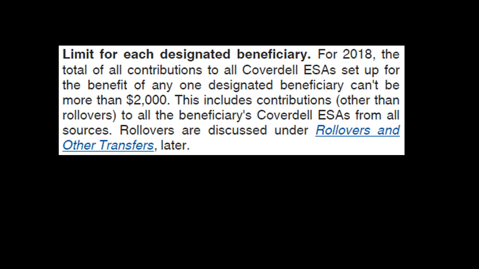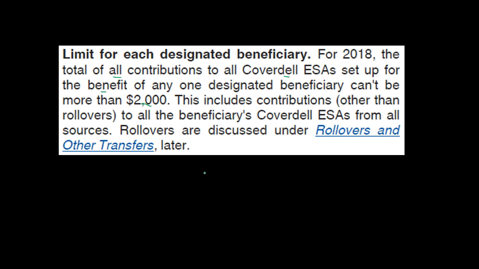Limit for each designated beneficiary. For 2018, the total of all contributions to all Coverdell ESAs set up for any one designated beneficiary can't be more than 2,000. So let's read through that one more time. For 2018, the total of all contributions to all Coverdell ESAs set up for the beneficiary. So for one single beneficiary, all the ESAs of any one designated beneficiary can't be more than 2,000. This includes contributions other than rollovers to all the beneficiary's Coverdell ESAs from all sources.